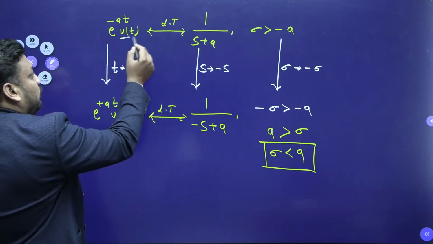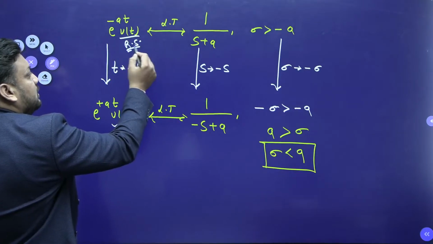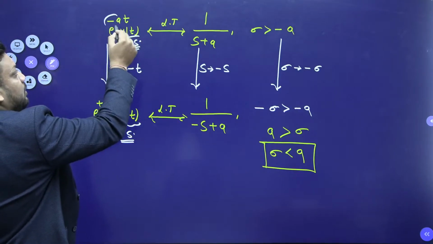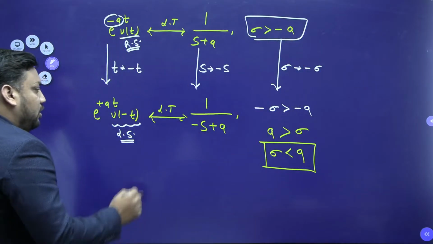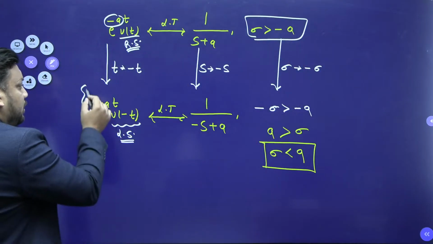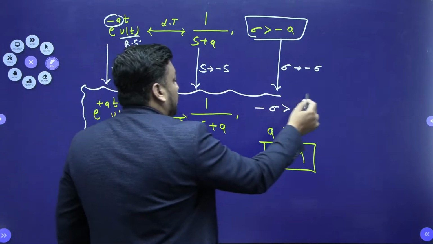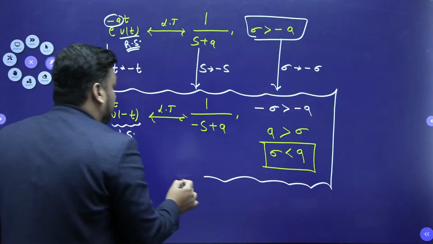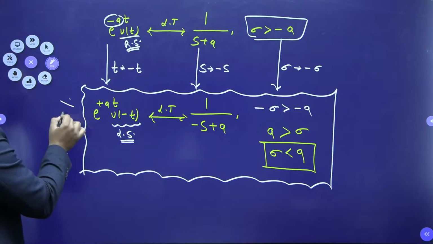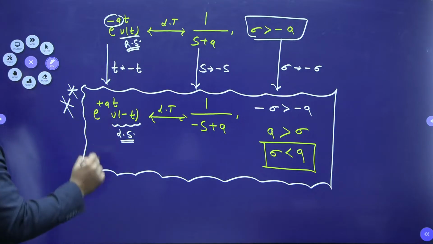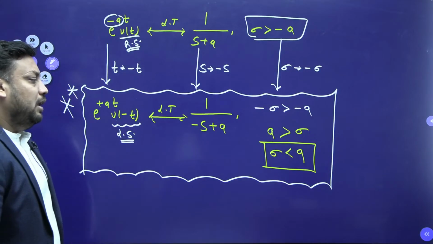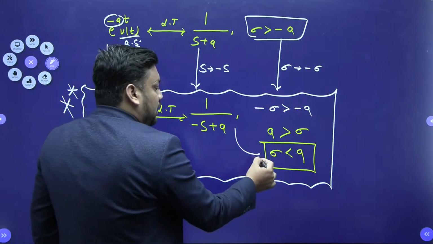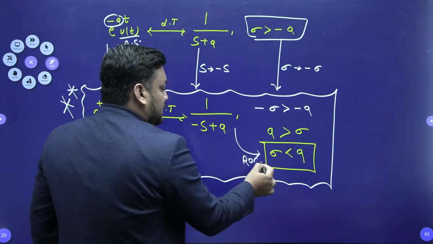This is the right-sided form, I already told you, and right-sided means ROC greater than, so ROC greater than minus a. Now I have generated the standard left-hand side form: e to the power plus at u of minus t, Laplace transform is 1 upon minus s plus a, and ROC is sigma less than a.